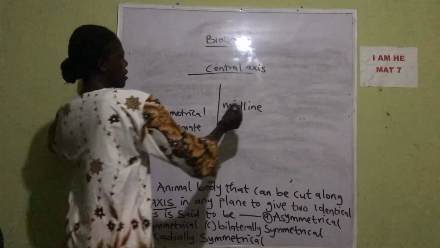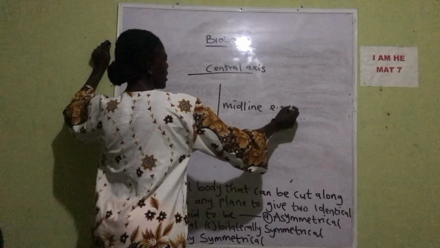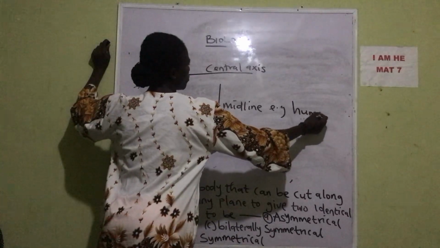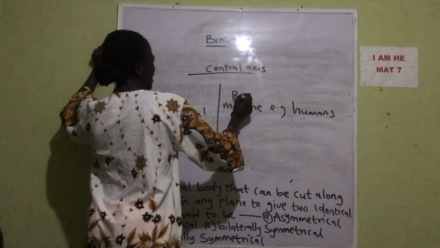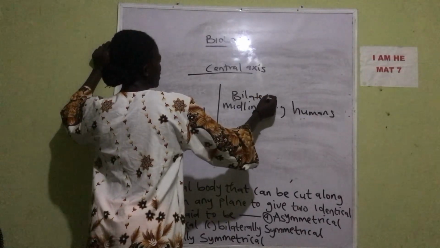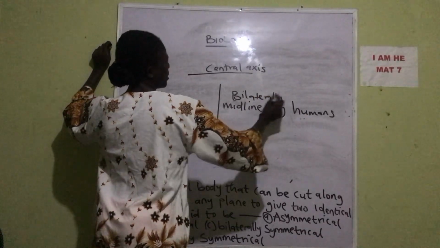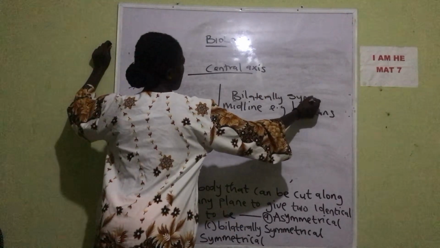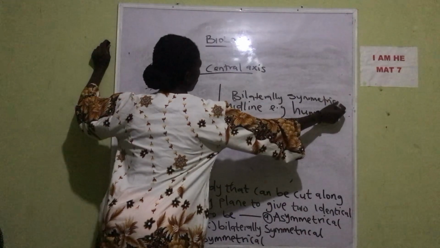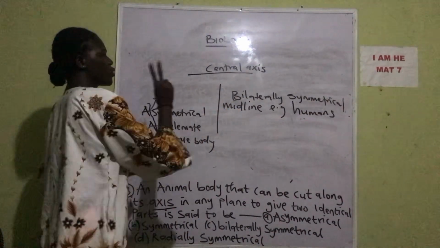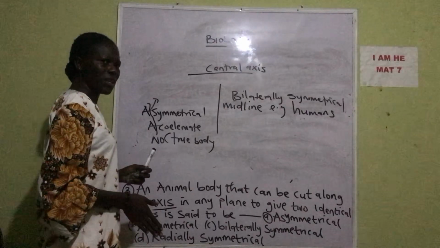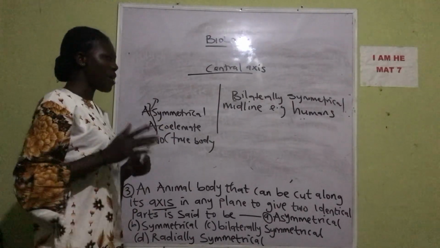For instance, humans fall here, that is the bilateral. Bilaterally symmetrical, bi means two. When you cut from the midline, you have equal halves.